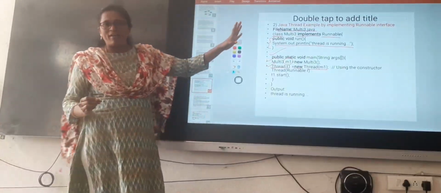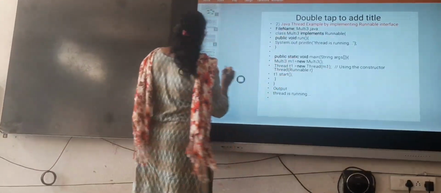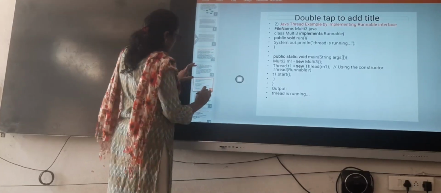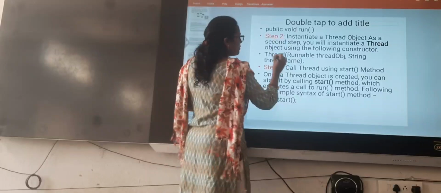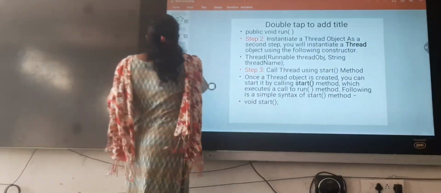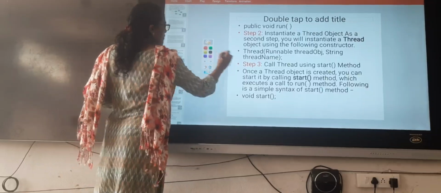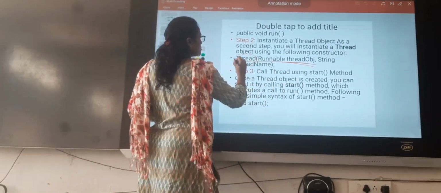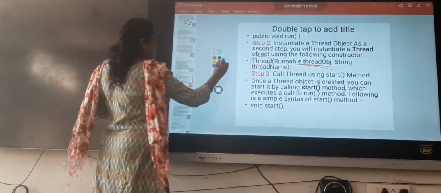Previously I have explained already. If you go to the previous slide, you can understand this. Here we need to pass the thread object. That's what we are following in the example. This is the object name, the thread object name. We need to pass it into the thread class object.